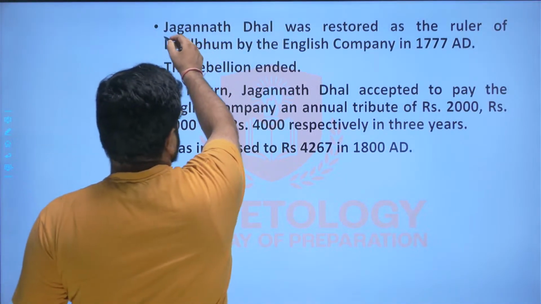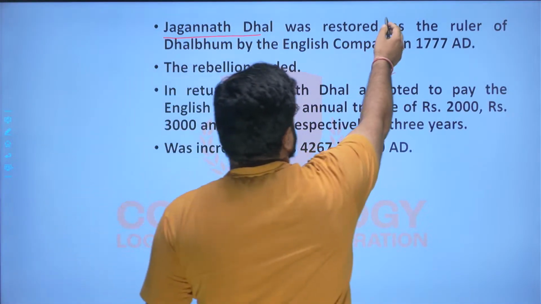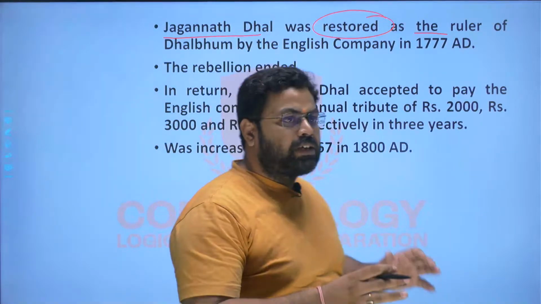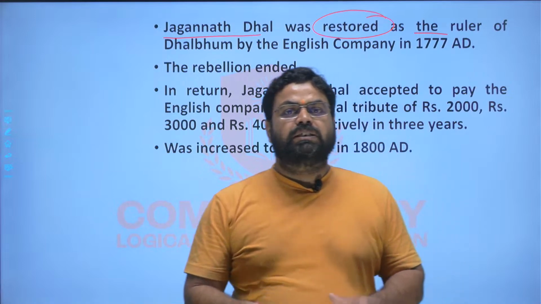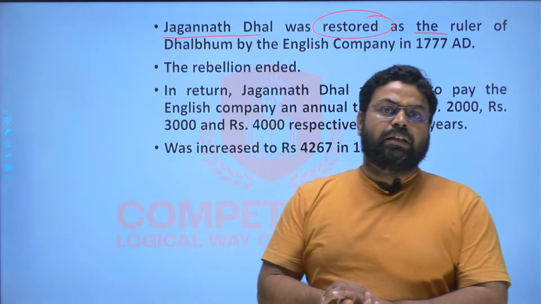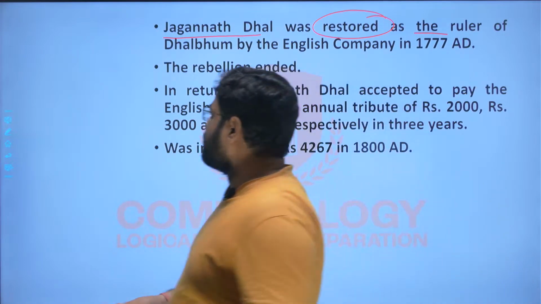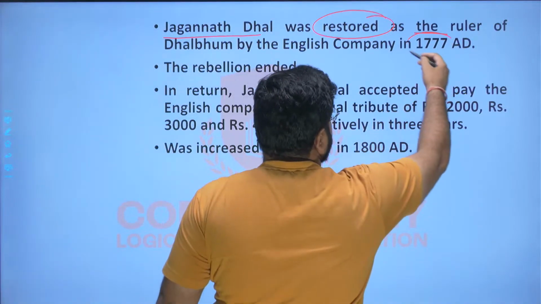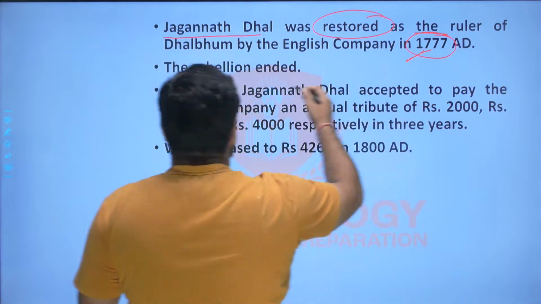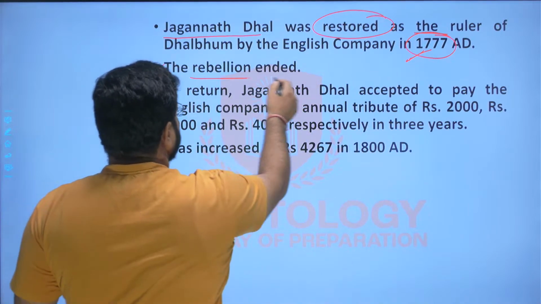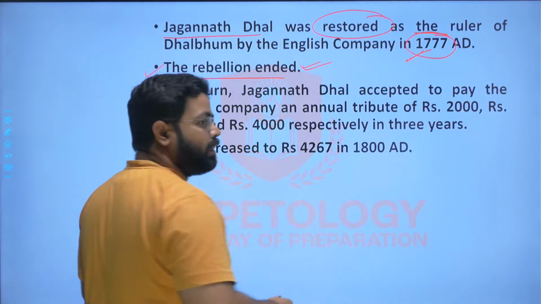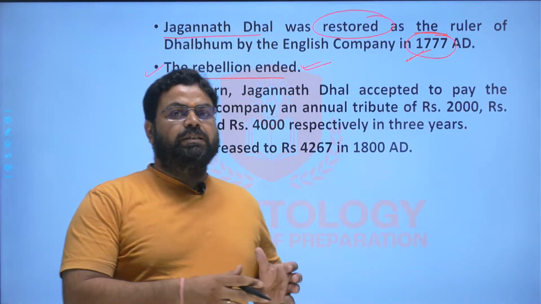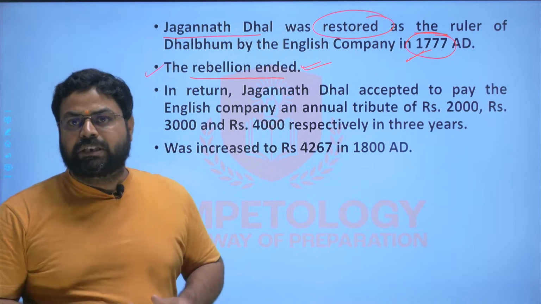So what happened? Jagannath Dhal was restored as the ruler of the region. He was restored as the king of Dhalbhum. So the Britishers reconciled with the local people, the king and the tribals, and this was done in 1777, and the rebellion ended with this restoration and the agreement between the ruler of the region, that is Jagannath Dhal, and the British administration.